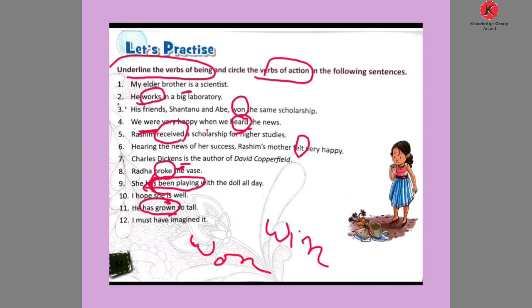So here imagined is a verb of action. So these are the exercises on intransitive verbs. I hope you understand this exercise, verb of being and verb of action. Thank you.